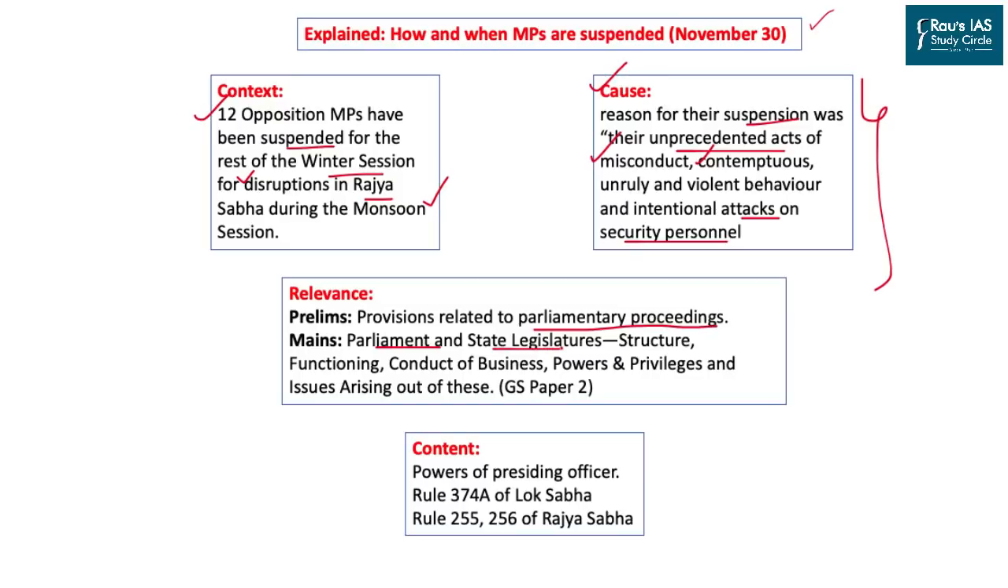In the mains examination, parliament and the state legislatures, including the structure, functioning, conduct of business, powers and privileges and other issues, are important for your general studies paper 2. In this, conduct of business will be the target for today's discussion. The content for this article would include the powers of the presiding officers in relation to suspension. We will also look into some of the rules of Lok Sabha and Rajya Sabha in this regard.